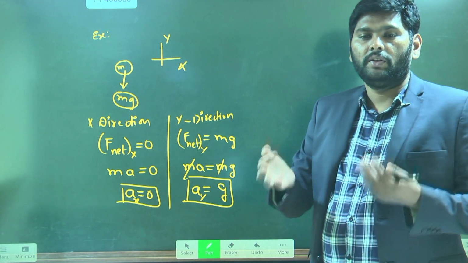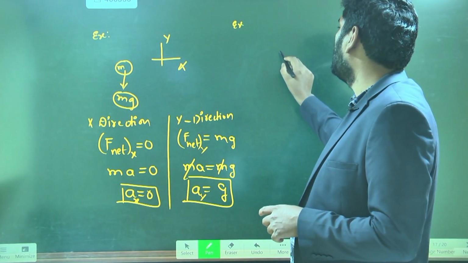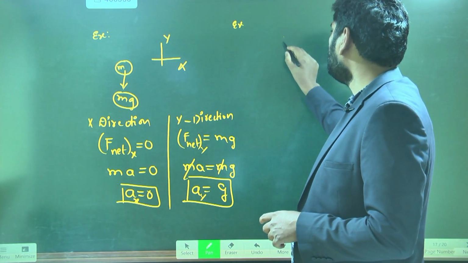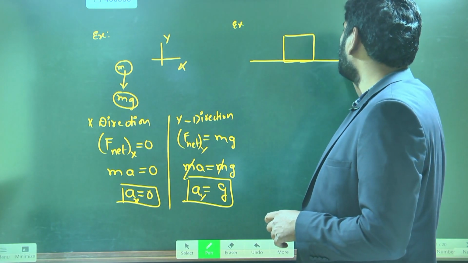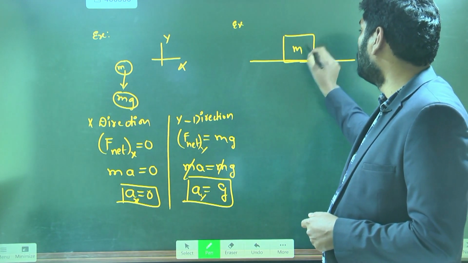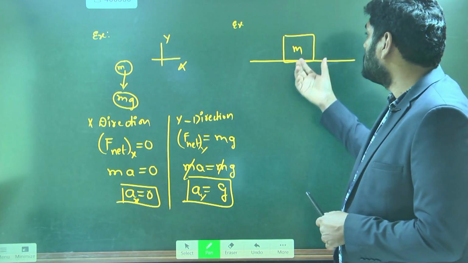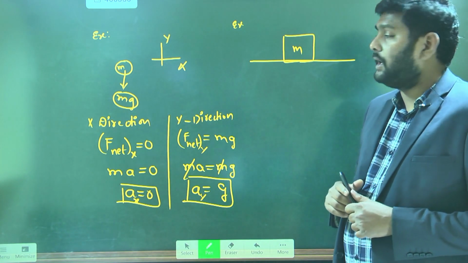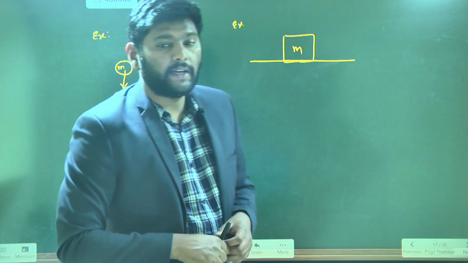Okay, got it? Now same way, one more example I will take. Same object, it is on the floor. This is the object, on a smooth floor. The object has mass m. Now when the object is on the floor, will this body move anywhere? No, sir. Then what are the steps involved?